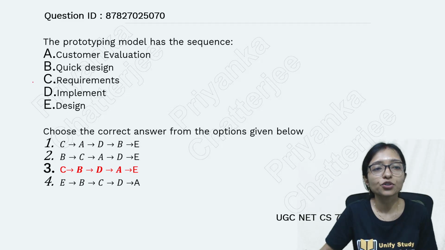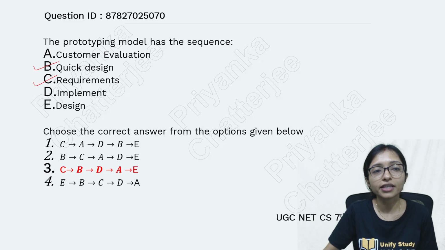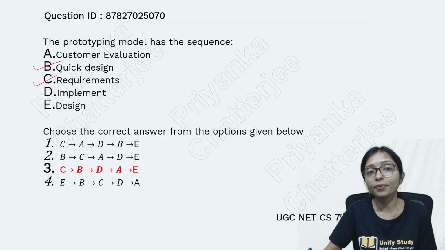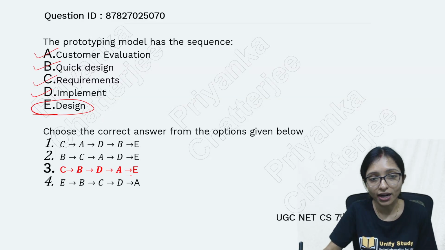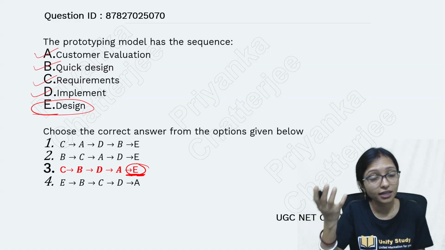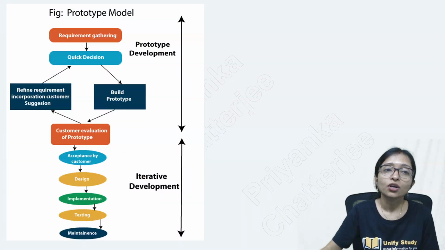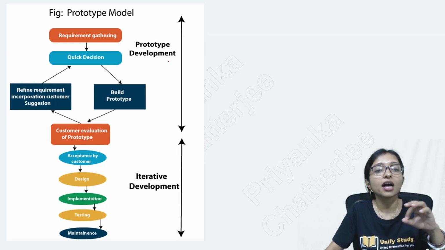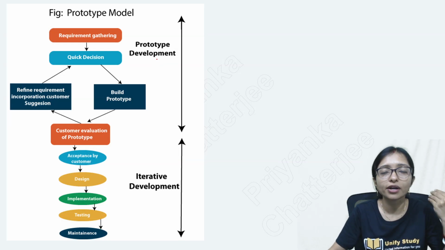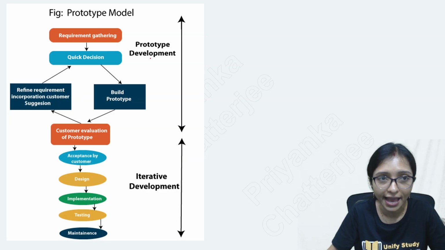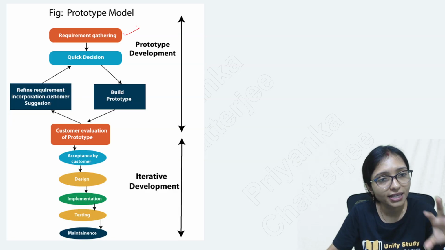Because first you have to do the requirement, then after that quick design. Here you will be confused about why quick design, after that implementation, then customer evaluation, then final design. Why is E last? Why is it happening? Because it is a prototype. When we are doing a prototype, the customer requirement is not clear, and the customer is not able to say what they want exactly. You are gathering the basic requirement.